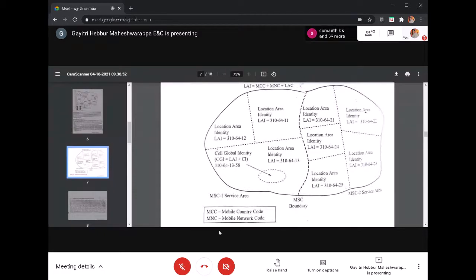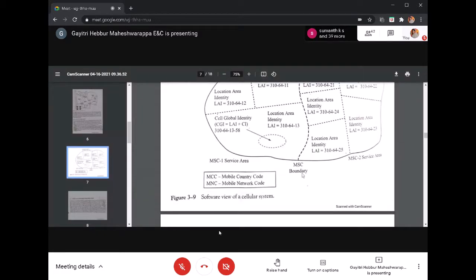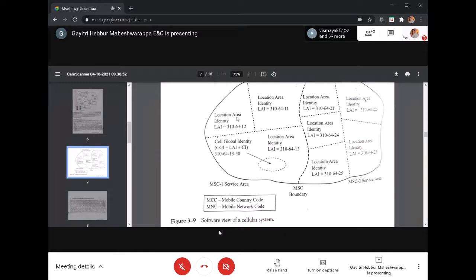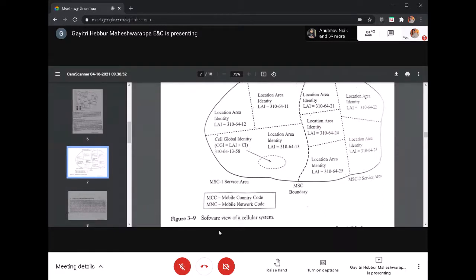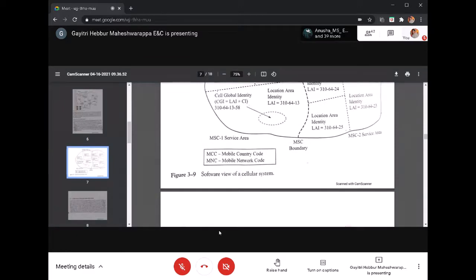So this is the software view of the cellular network. This is the MSC boundary. This is one serving area. This is another serving area. Think of the entire globe: it will be covered by many radio base stations, a few base station controllers, and one or two or three mobile switching centers. Both will be connected to the GMSC and to the database, so that we can connect anywhere, anytime, any person at any moment of time. It will cover the entire globe through the radio base stations.